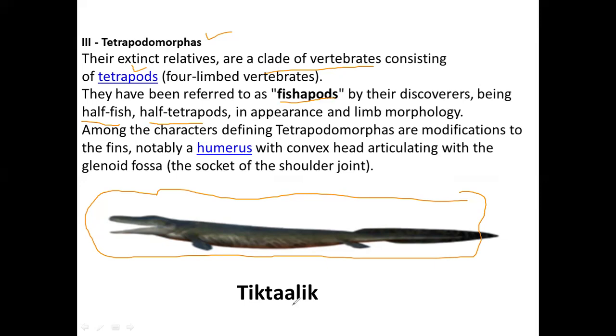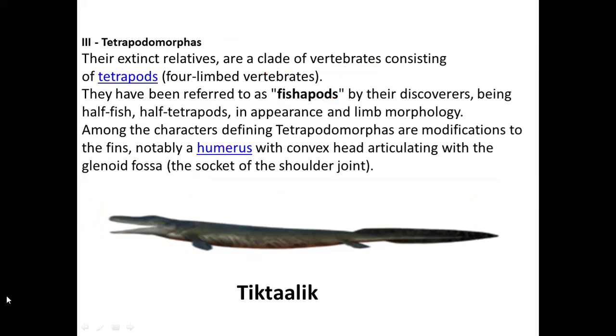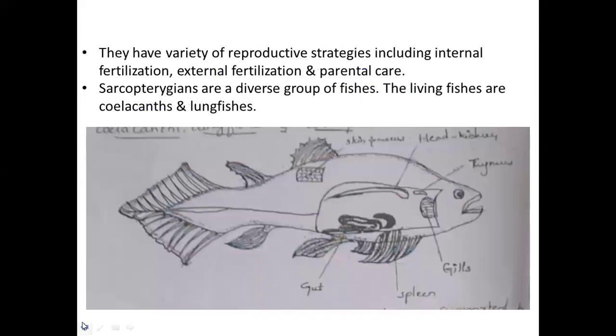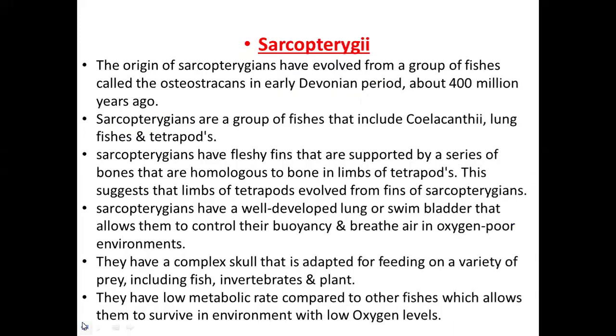Tiktaalik is the example. They have modifications of the fins. They have a humerus with a convex head, and they have the glenoid fossa, that is, the socket of the shoulder joint. This is the classification of the Sarcopterygii. Let's revise again: Actinistia, Dipnoi, and Tetrapodomorpha. These are the general characteristics of Sarcopterygii. Hope you liked the video. Thank you.